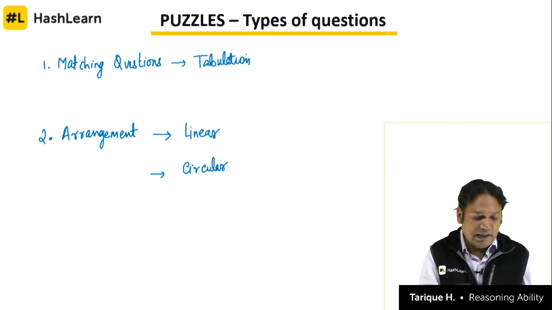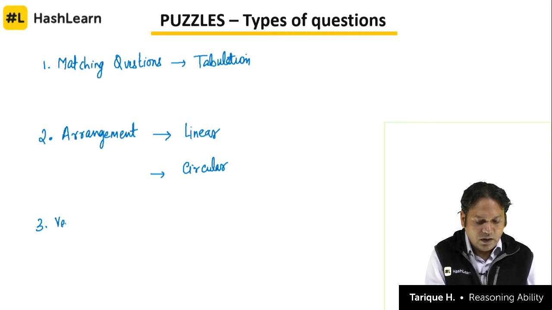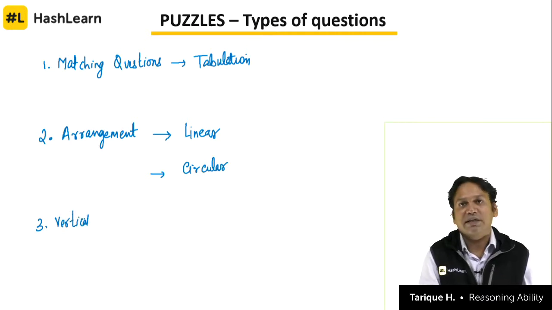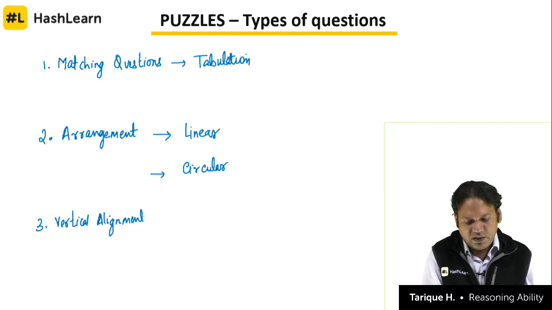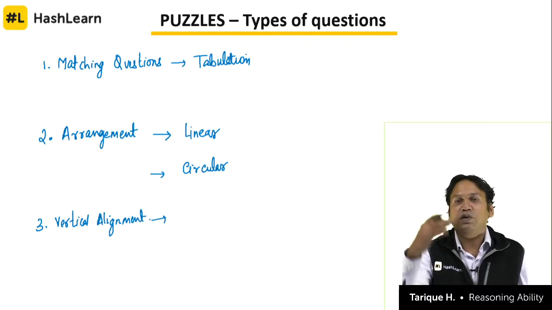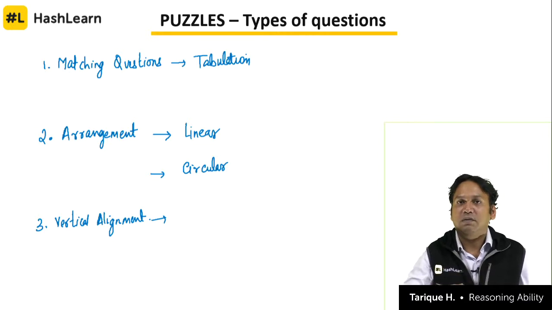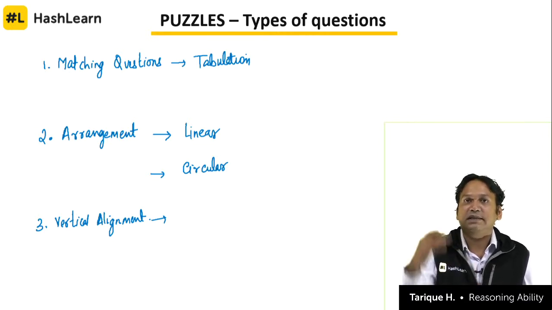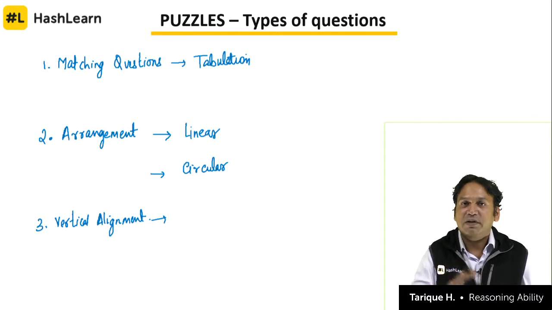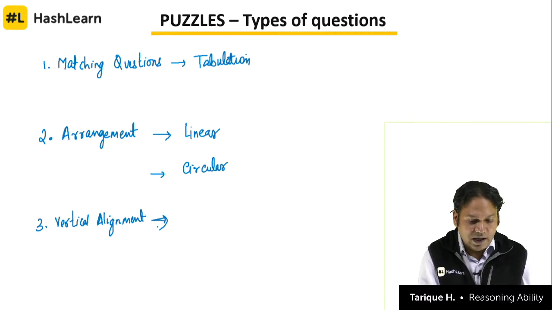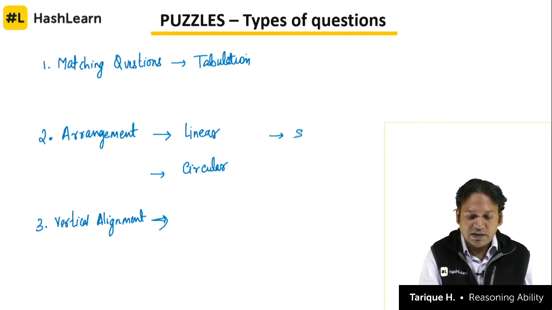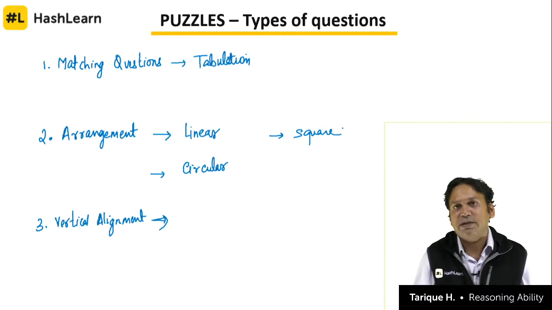Sometimes we have a vertical alignment question also. This is arrangement itself, but I am still categorizing it separately, vertical alignment or horizontal alignment. For example, we have questions based on 6 floors in a building. Floor number 1 is the lowest floor, and then 2, 3, 4, 5, 6 is the topmost floor, and there are 6 persons who live in these floors. These vertical alignment questions are also puzzle type questions. In arrangement, one more type of question that we will be discussing is square arrangement questions, which is also very popular nowadays, right.